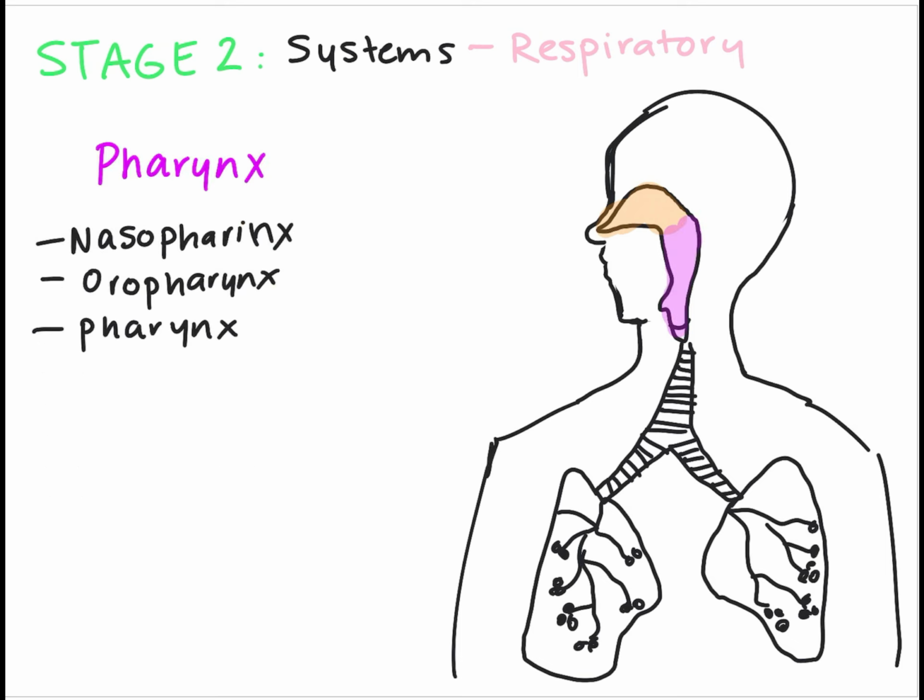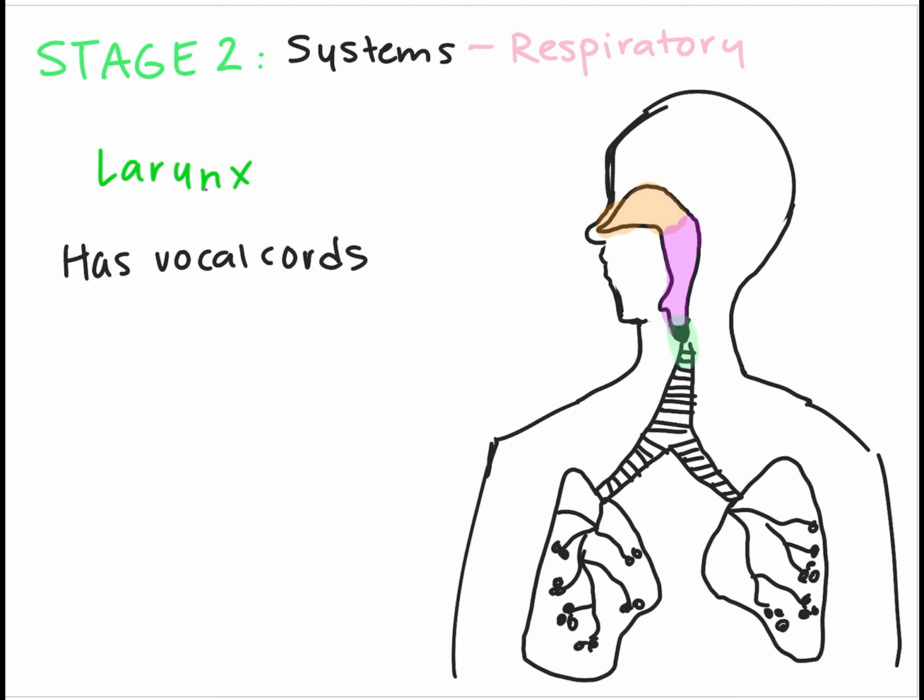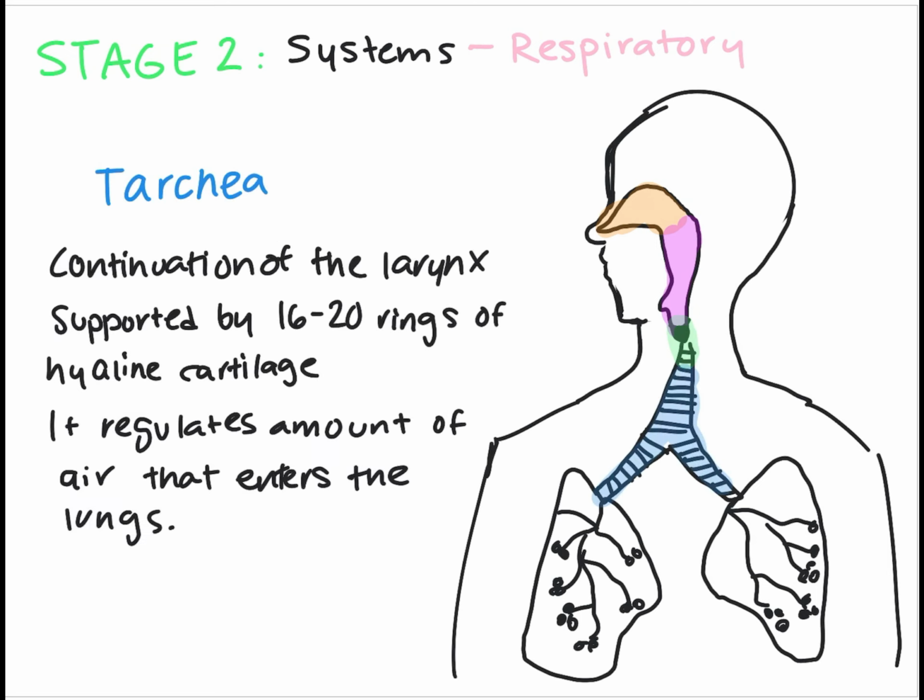Then the air goes through the pharynx, which is the same tunnel the food goes into. But in the pharynx, there's like a little door that is like the door to the larynx. The larynx is where the vocal cords are found, and the larynx connects the pharynx to the trachea. The trachea regulates the air that enters the lungs.